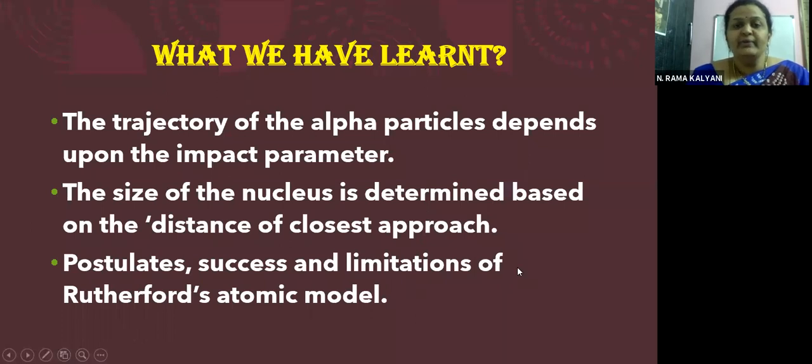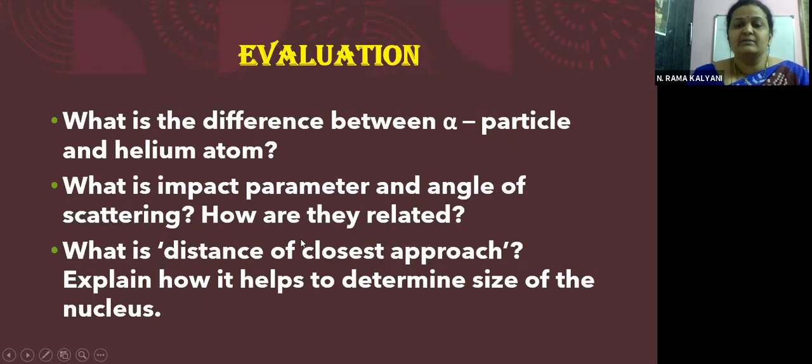So before leaving, children, let us have some questions, try to answer them. Important question: what is the difference between an alpha particle and a helium atom? I have explained this to you. We have this point also in our slides. What is impact parameter and angle of scattering? How are they related? I have told you, children, a very, very important question. The formula is present in the slides. Somehow this is not available in your textbook, but please make a note of this from our PowerPoint, from our class only. The formula that I have given you for b.